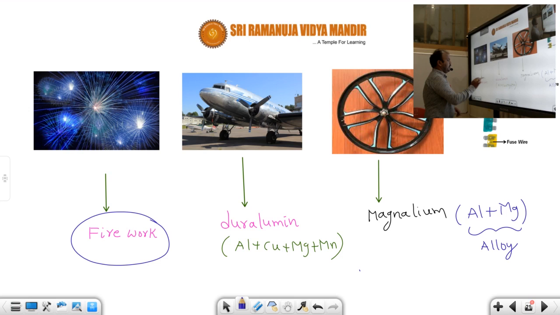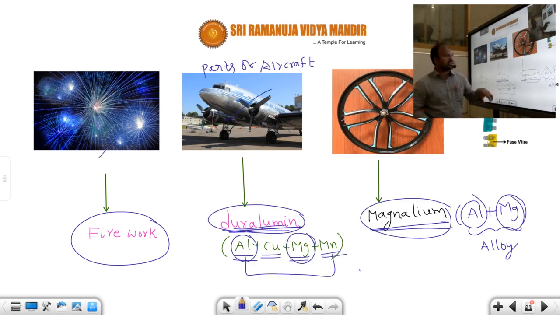These aircraft parts are made by duralumin. Here, mainly what elements are there? Aluminum and magnesium. After that, lightweight tools will be there. Those lightweight tools are made by magnesium. In the name itself there is magnesium; "Mag" means magnesium, and what else will be there? Aluminum will be there. This is also an alloy. This alloy is mainly used for which purpose? Lightweight tools, which are made from the alloy of magnesium.